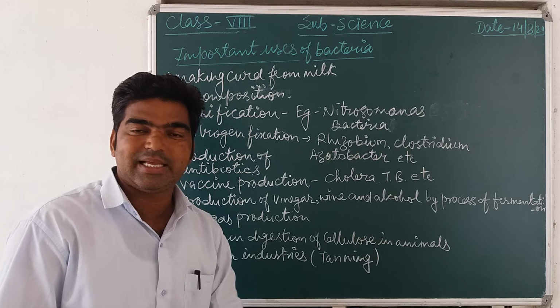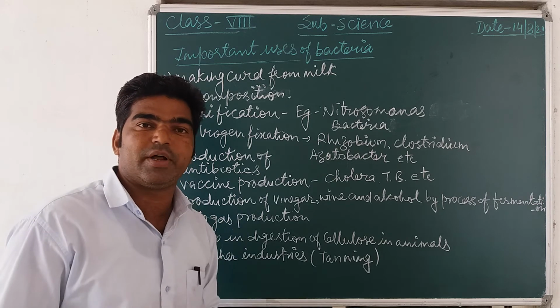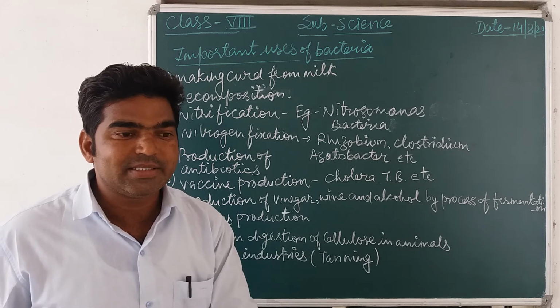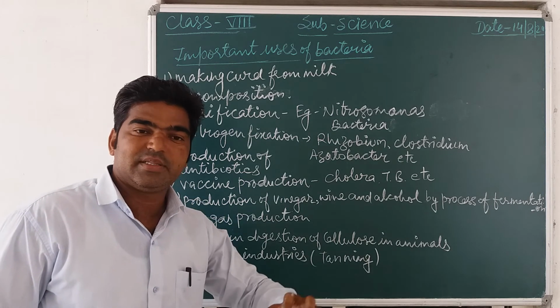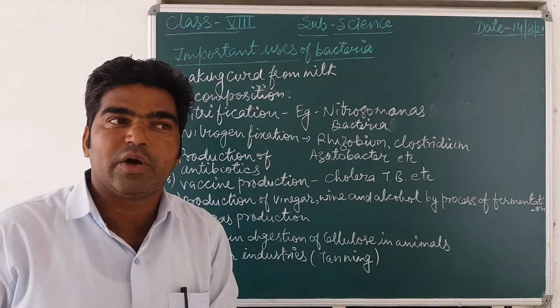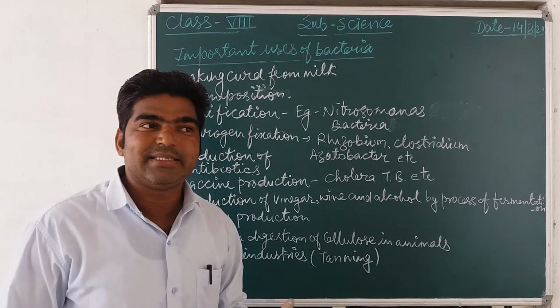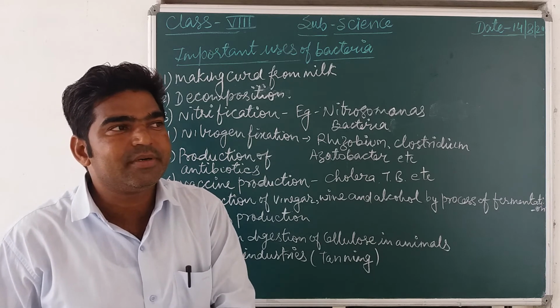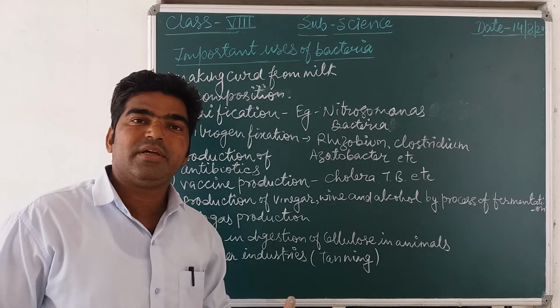Some microbes are useful for us, and some are harmful. There are many advantages and usefulness of bacteria or microbes, and at the same time they are also harmful in many ways.